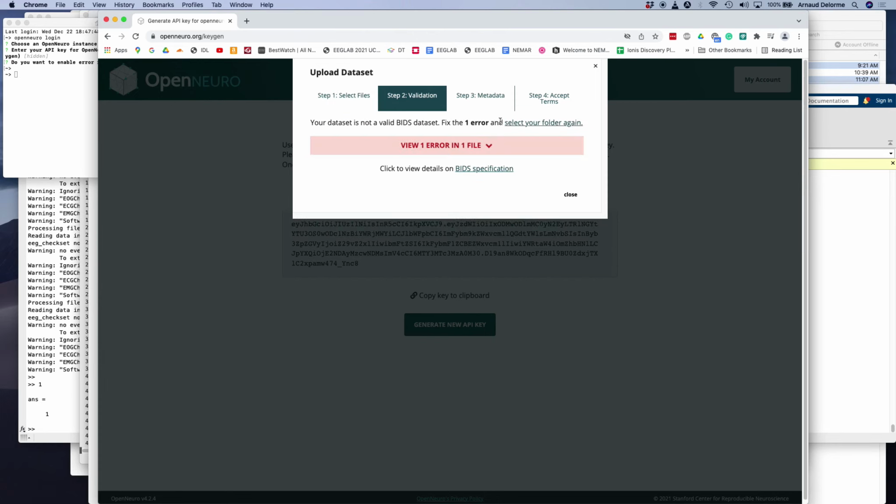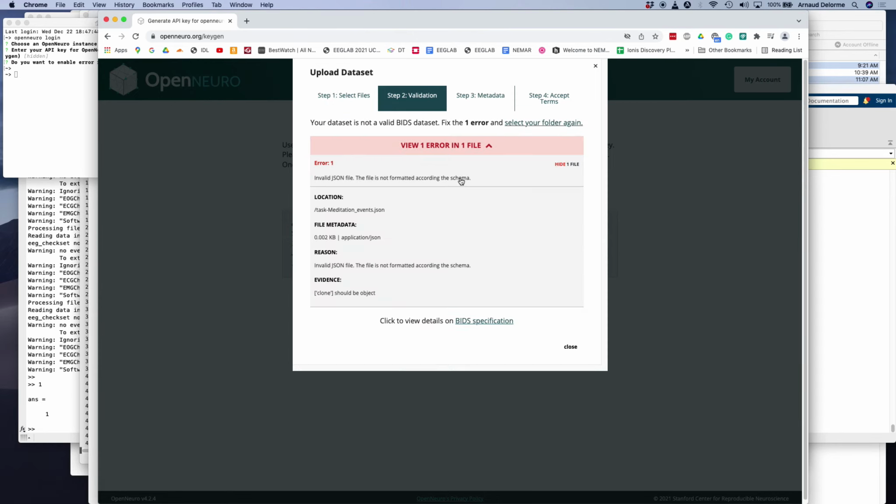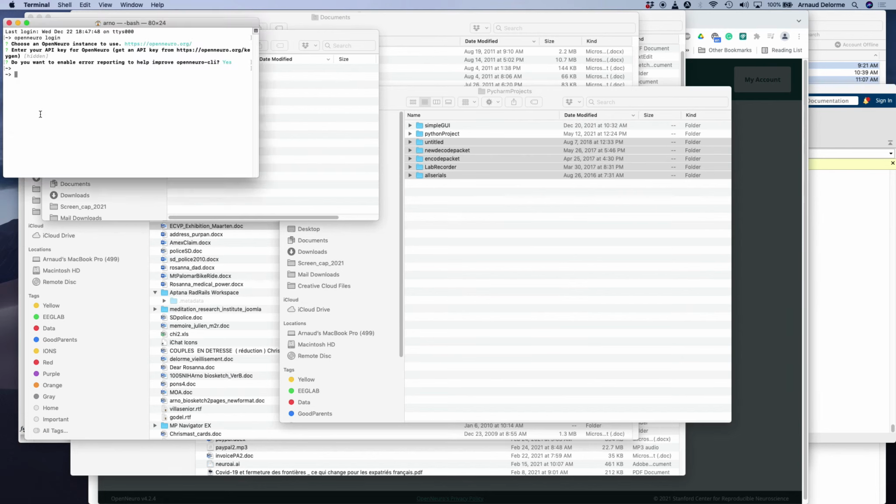And here there's an error. So the BIDS validator on OpenNeuro and on the BIDS validator page should be the same, but sometimes they're slightly different. And so here it's running a slightly different version that's giving me an error for event file. So I'm going to go back to the folder and double check what's wrong.